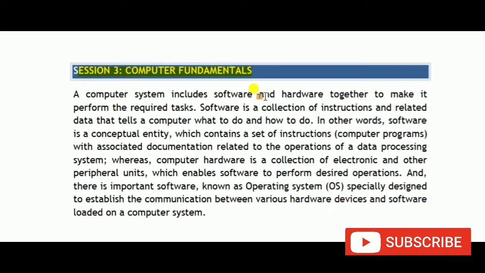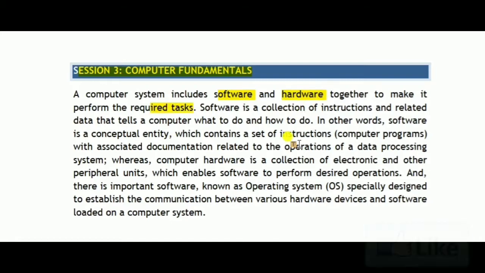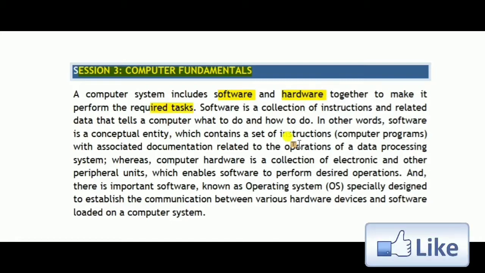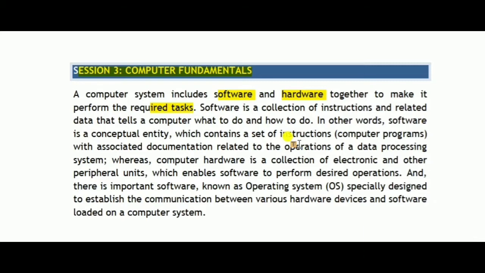In the last session, we covered I/O devices, that is input and output devices, in which we learned which types of input devices we use in our computer, and also about the output. Today we will discuss software. A computer is made of two things, software and hardware, because without software and hardware we can't do anything. Both are very crucial parts for our task.